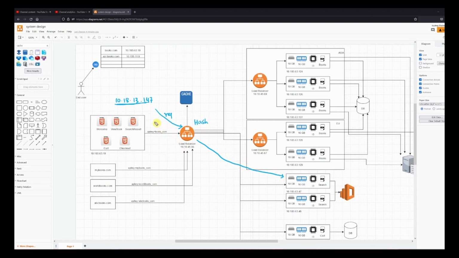And next time when I get a request from this IP address, the hash function that we are going to use is going to remain the same, so we'll get the same hash value and my request will keep going to this machine only.